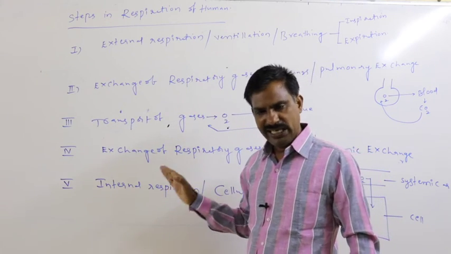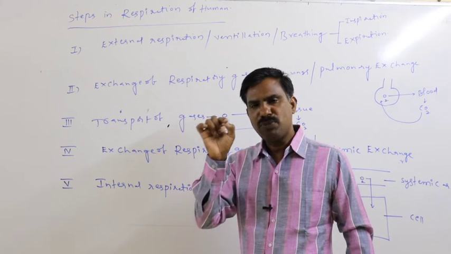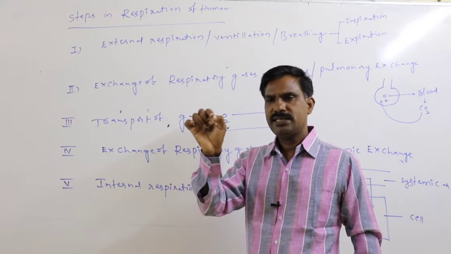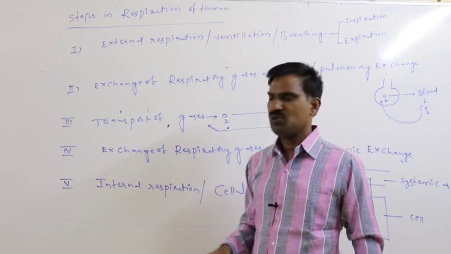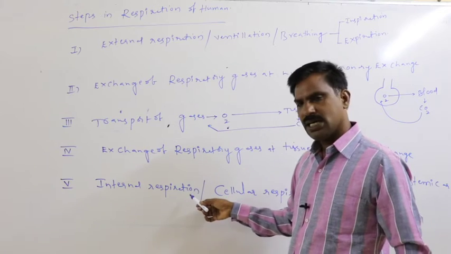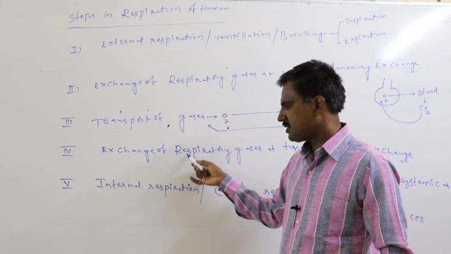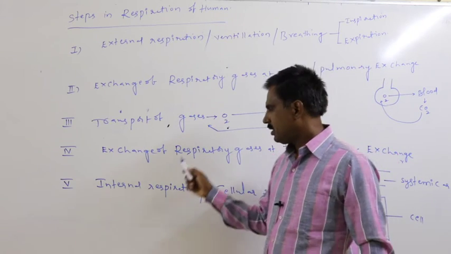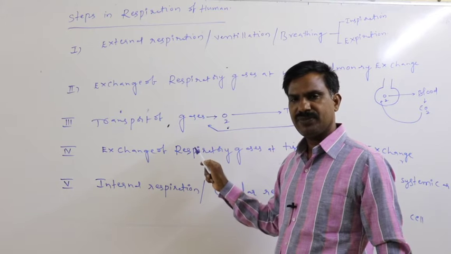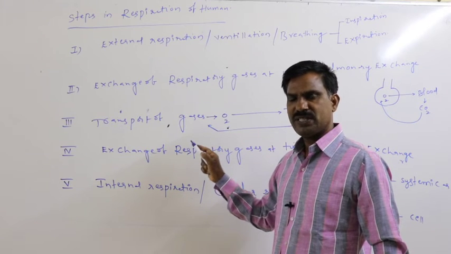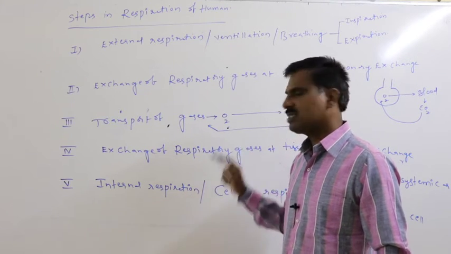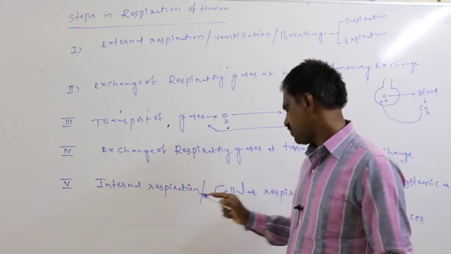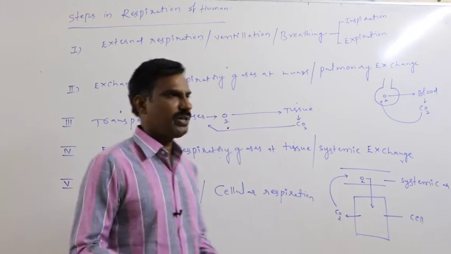Which of the following is the last but one step in the sequential steps of respiration of the human? This is the last step, last but one means this, that is the systemic exchange, the exchange of the respiratory gases. The last step is internal respiration, that is the cellular respiration.